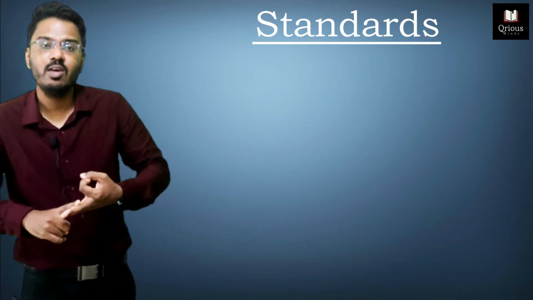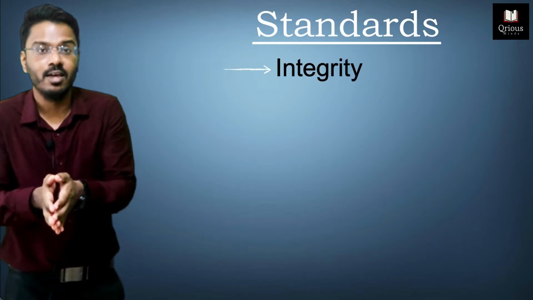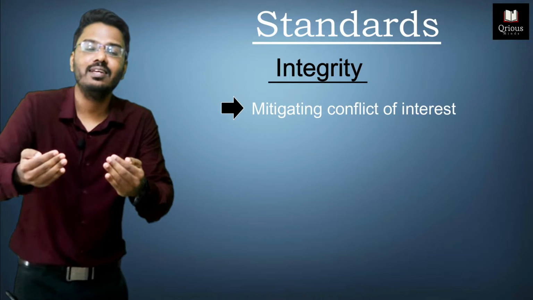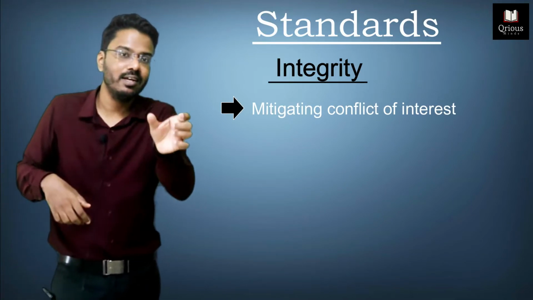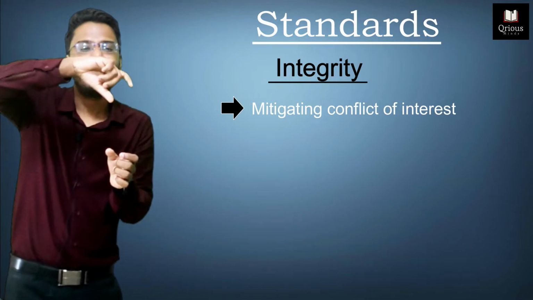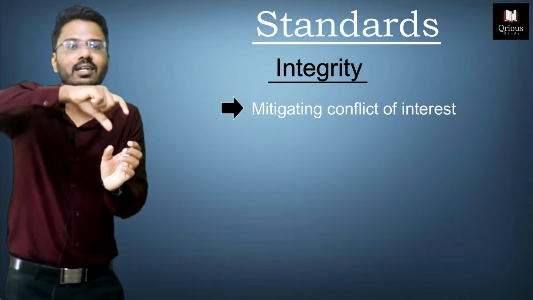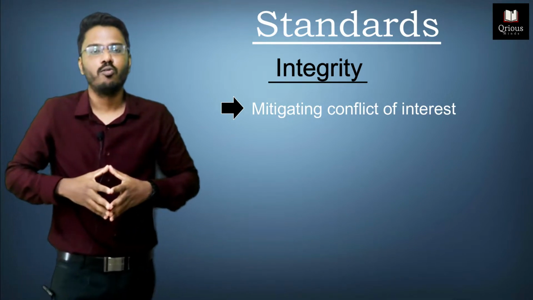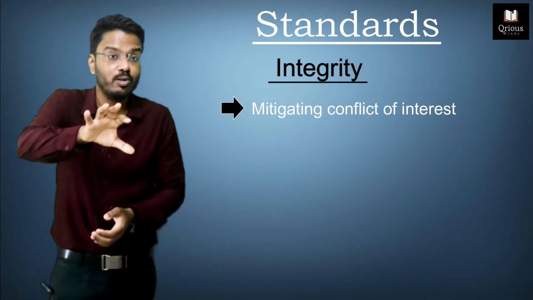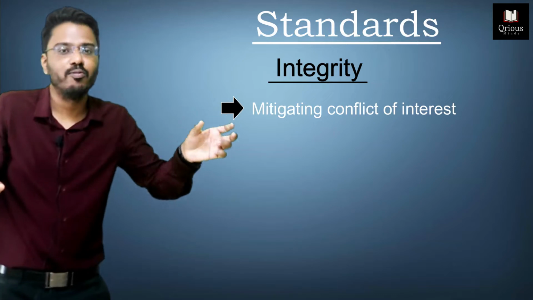After covering 3C, we are coming on to the 1I, and that 1I is called integrity. And what do you mean by integrity? Integrity means mitigating the conflict of interest. Integrity has an I, conflict of interest, interest has an I, so you can match the two I's, and that is integrity with the interest. So integrity means mitigating, minimizing the conflict of interest. Conflict of interest between what all interests? Your personal interest and your professional interest.